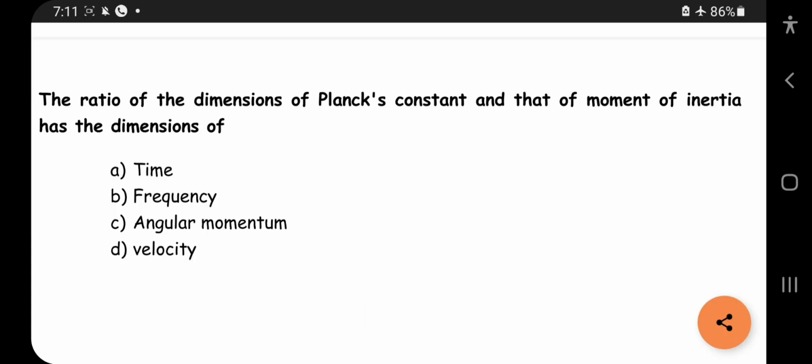If you have seen the flashcard that I made, in that I first marked that Planck's constant and angular momentum have the same dimensional formula. So the answer will be this one. Let us move into the next question. You can keep these things in memory, because in the NEET exam, doing practical sums for your theory questions will consume your time. So I prefer you to remember all these important same dimensional formulas, so that you can use them wisely and solve the questions easily in your upcoming NEET exam.